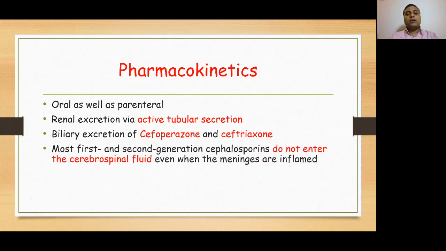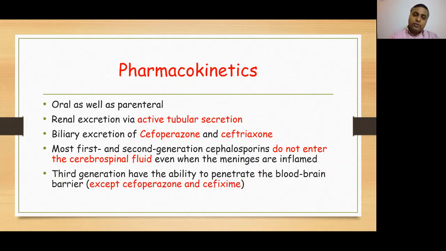Now, next point is that most first and second generation cephalosporins cannot cross the blood-brain barrier, and they cannot cross it even when the meninges are inflamed. In case of penicillins, we said that they cannot cross the blood-brain barrier even when the meninges are inflamed. Similarly here, first and second generation cephalosporins cannot cross the blood-brain barrier even when the meninges are inflamed.